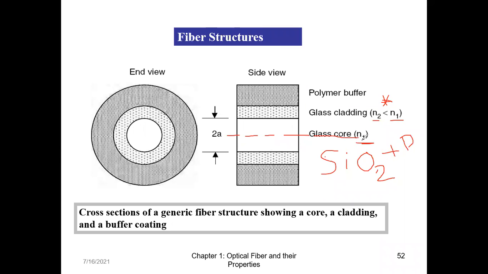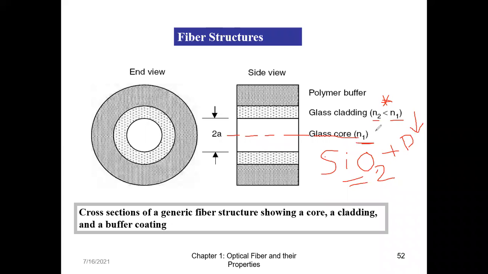In that case, I have already added the dopant in the core, so my refractive index N1 is more. Then I can have N2 of only SiO2. Or I can add dopants in the other place: I keep the core of only SiO2, and in the cladding I add a dopant which will decrease the refractive index. We can do such a combination also.